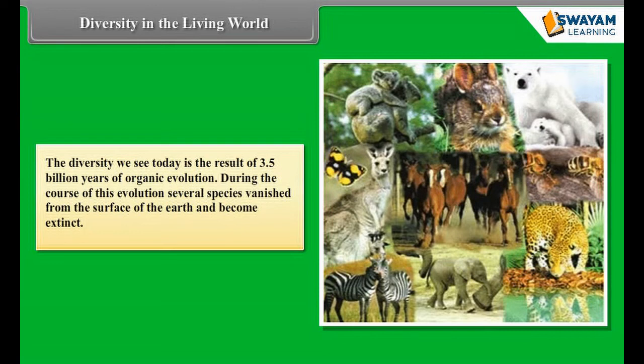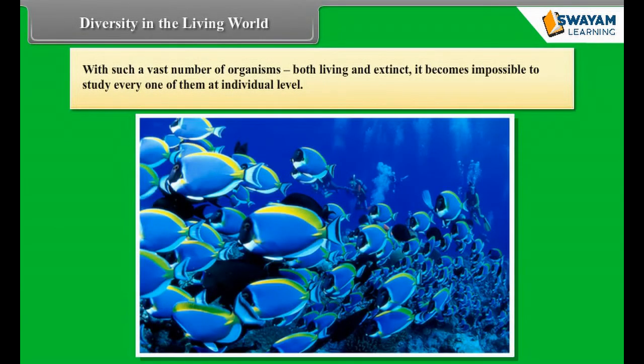During the course of this evolution, several species vanished from the surface of the earth and became extinct. With such a vast number of organisms, both living and extinct, it becomes impossible to study every one of them at individual level. Did you know?